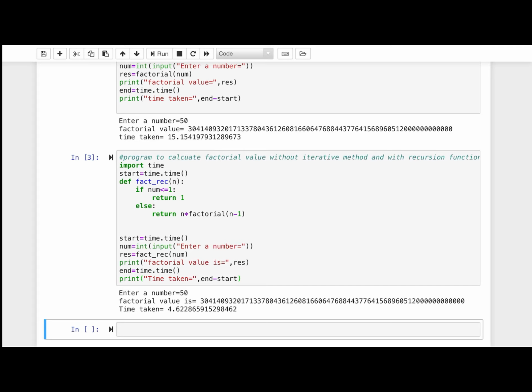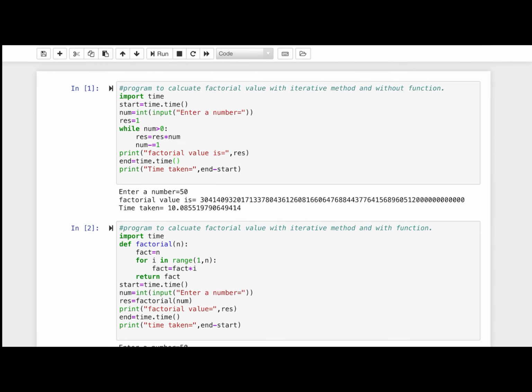So here we conclude that the recursive call is more efficient in terms of time complexity, as it is taking minimum time in comparison to these three types of programs. I want to again run these programs for another input.